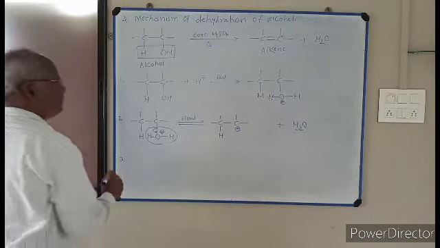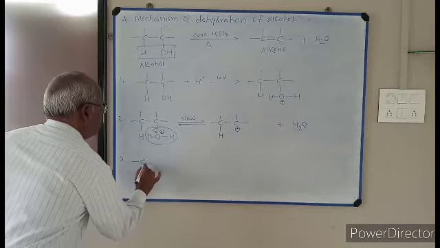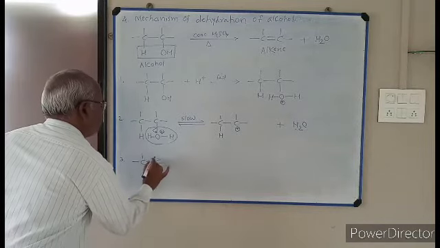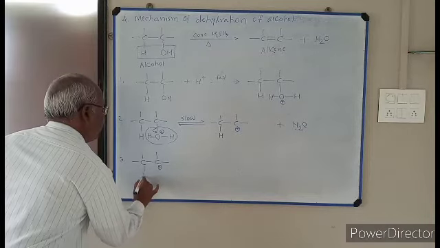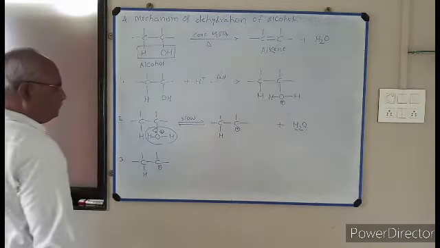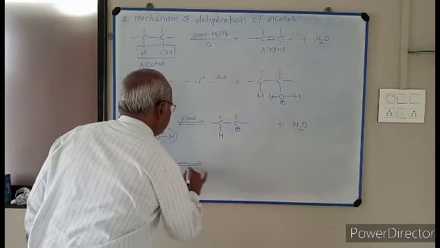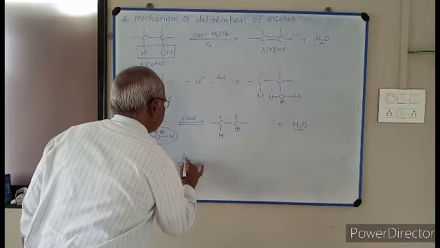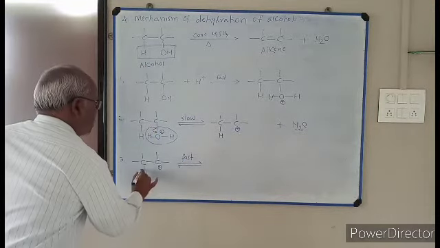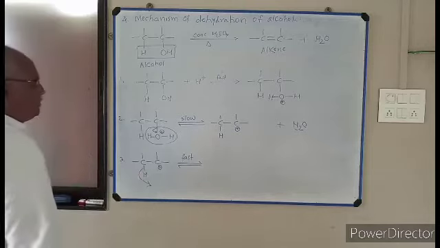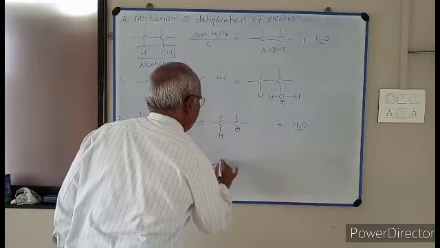Third step: I write this product once again, carbon, carbon, positive charge and hydrogen. Deprotonation takes place. This proton is removed and alkene is formed.